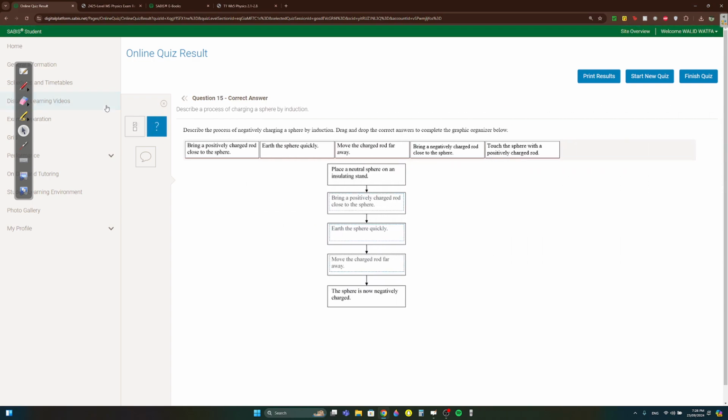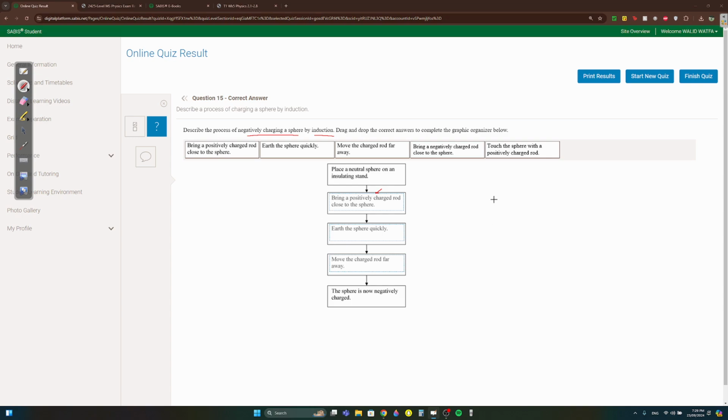Question 15. Okay. Describe the process of negatively charging a sphere by induction. Place a neutral sphere on an insulating stand. Bring a positively charged rod close to the sphere. Then earth the sphere quickly. Move the charged rod far away. The sphere is now negatively charged.